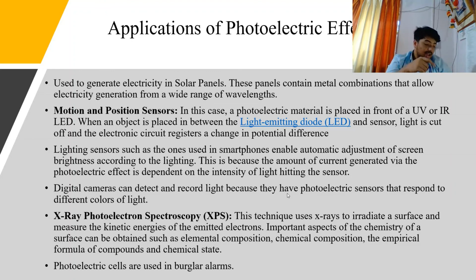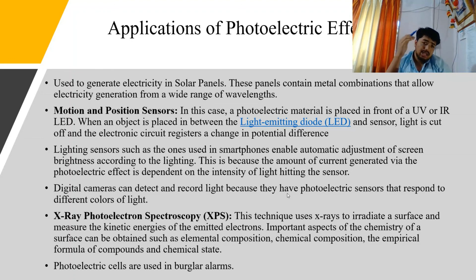And yes, another important application of this effect is our smartphones. Have you seen your smartphones? There's an auto brightness mode on the smartphone. When you go into bright places, the brightness automatically increases, and when you go into dark places, the brightness decreases. Now, how this function works is, there's a small photo sensor fitted just left of your earpiece on the mobile.